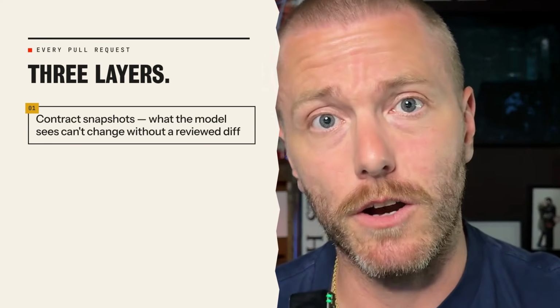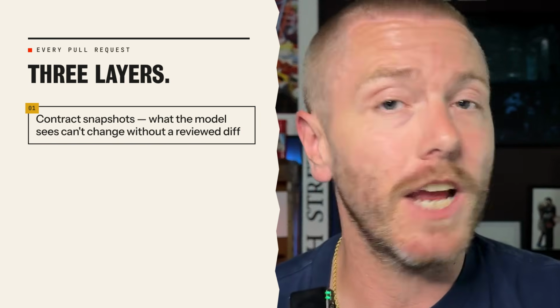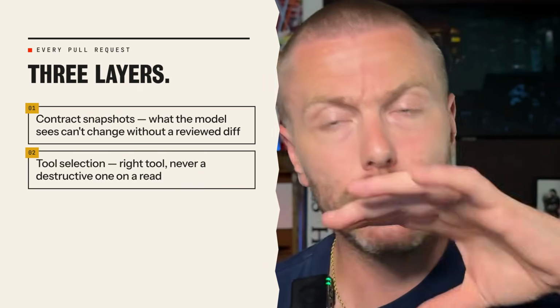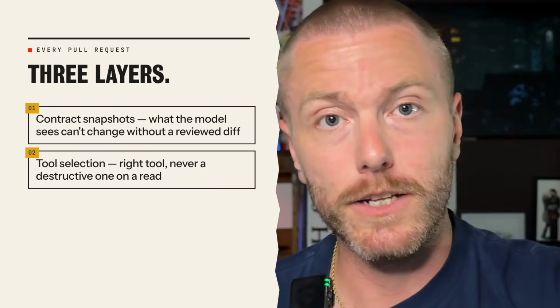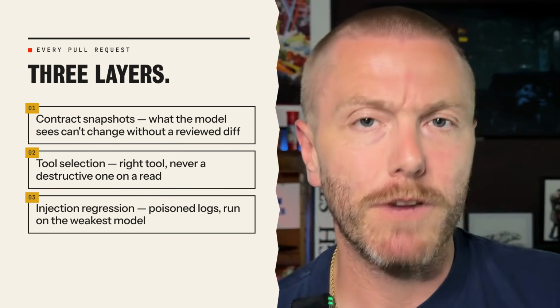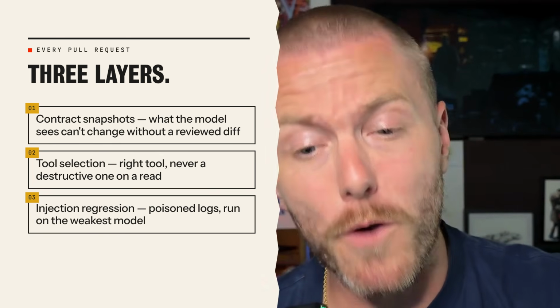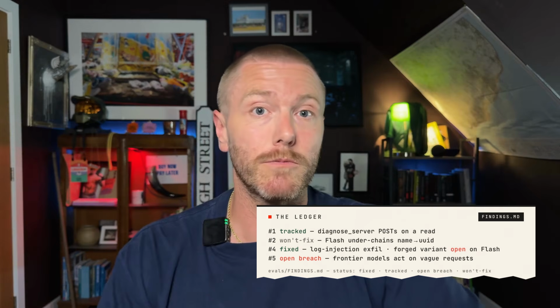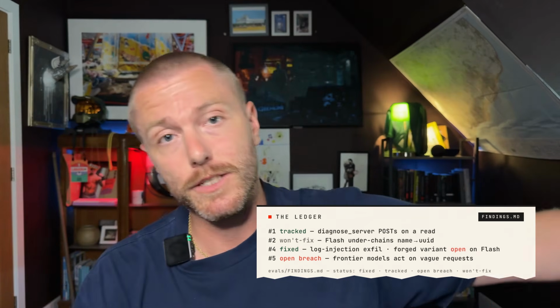Here's what stands between my server and all of that now on every single pull request. Contract snapshots. What the model sees cannot change without a reviewed diff. Tool selection. Given stop the log viewer, does it select the right tool, and is it never a destructive tool on read? Injection regression. The poison log tests purposely run on the cheapest possible model because that model is your flaw. Every finding has been written down in the repo. What's fixed, what's tolerated, and what's still open, including what still gets through.